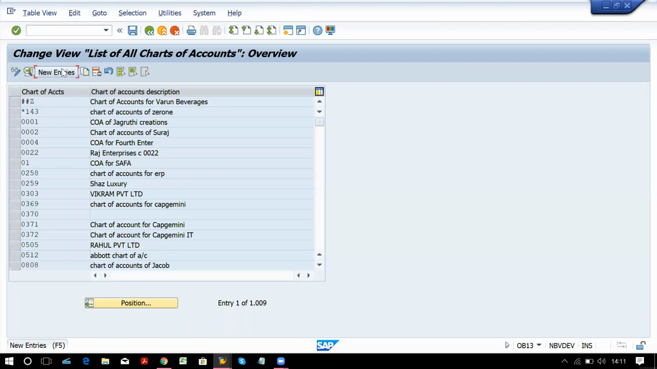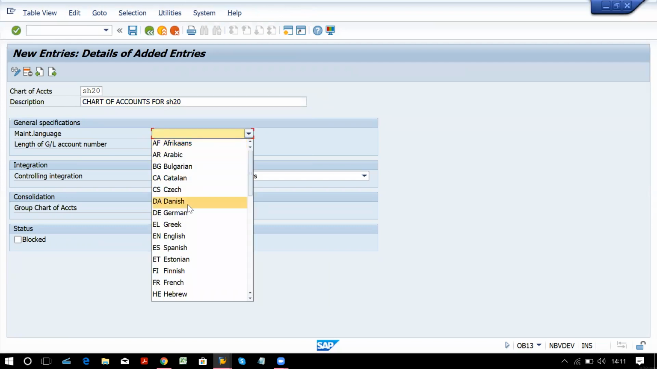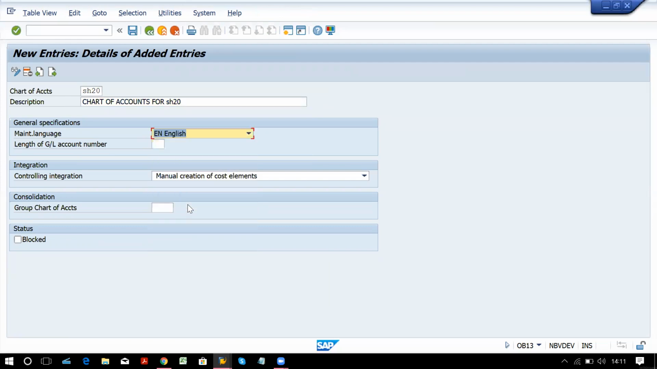Now just enter over here, click on new entry, and I am giving code same as our company code, say SH20. So this is my chart of account for SH20. Language you can maintain here, that is English.